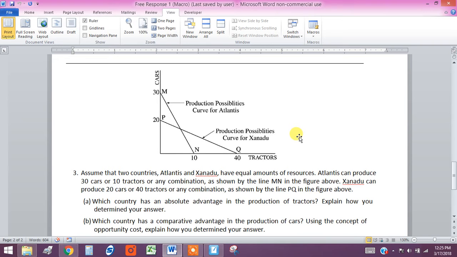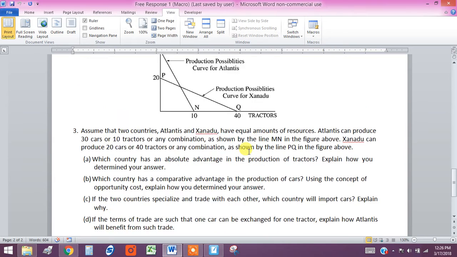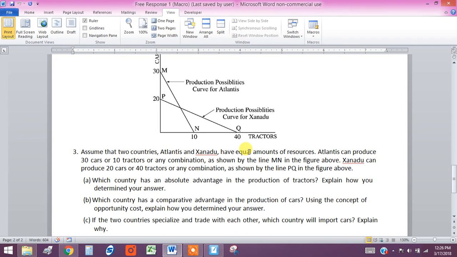Also, we can make another assumption. We can say that the labor or the factors of production in these countries are not specialized, since as you produce more cars or more tractors and less cars or less tractors, the opportunity costs don't change, which tells us that their means of production are not specialized between cars and tractors. It's not part of this question, but you certainly could be asked a question about that.